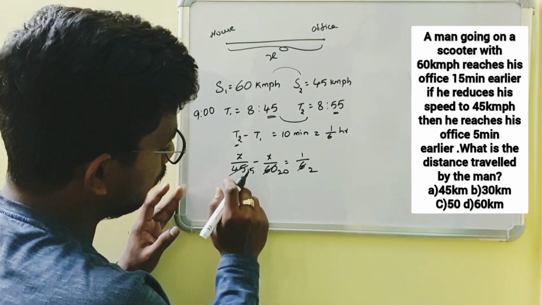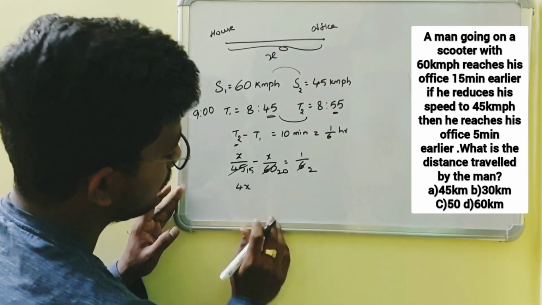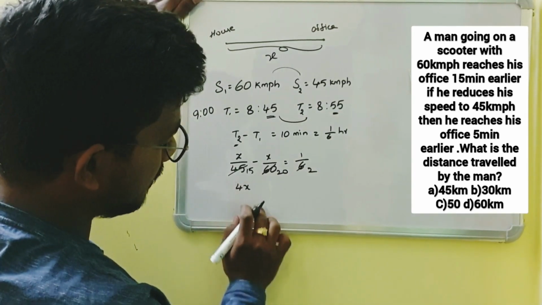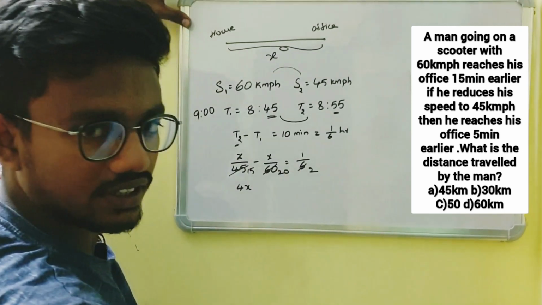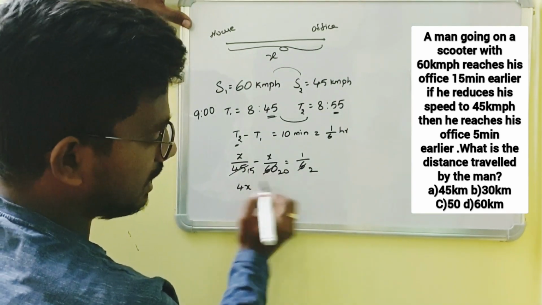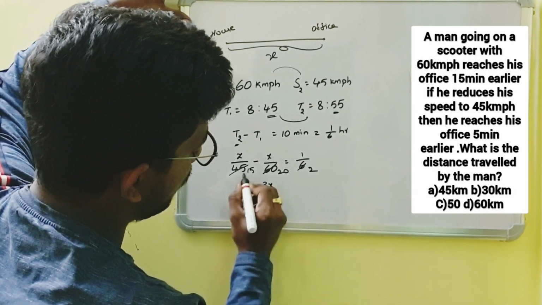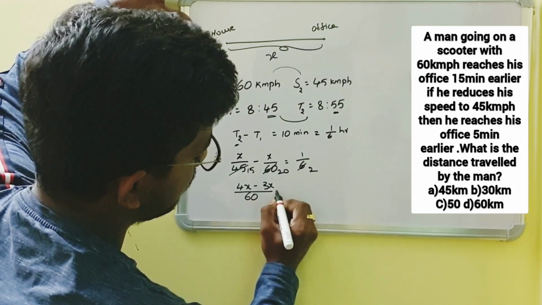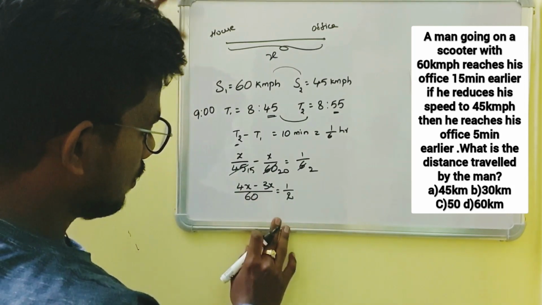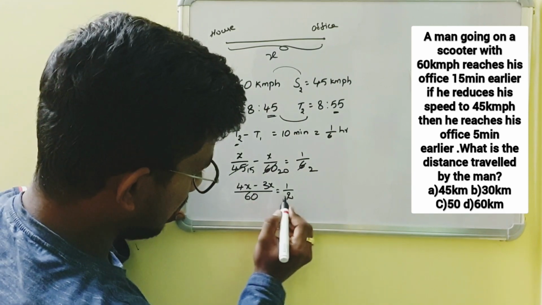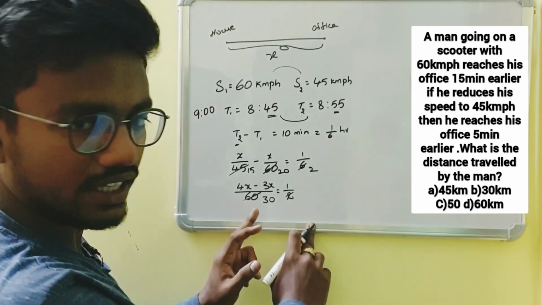So multiplying 4 on numerator and denominator, we get 4x by 60, and by multiplying denominator with 3 and numerator with 3, we get 60 in the denominator and 3x in the numerator, and the LCM of those two is 60, which is nothing but 1/2 of an hour. So see, if we cancel with this 2 to the left hand side, we get 30.